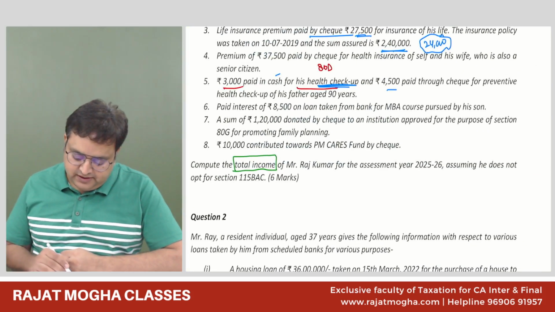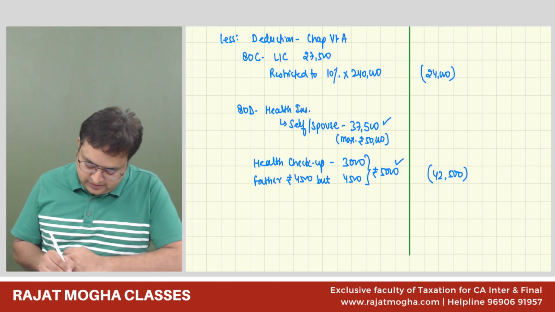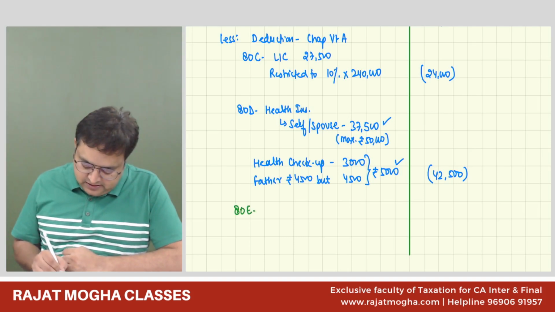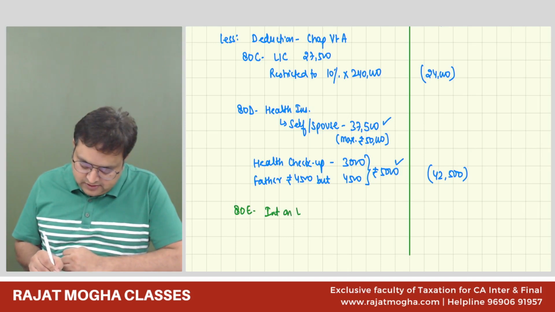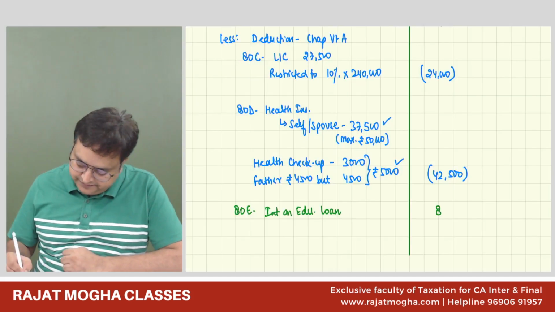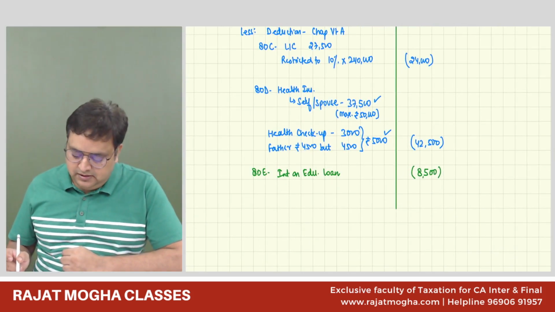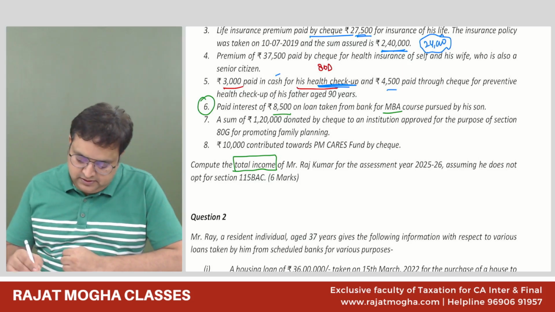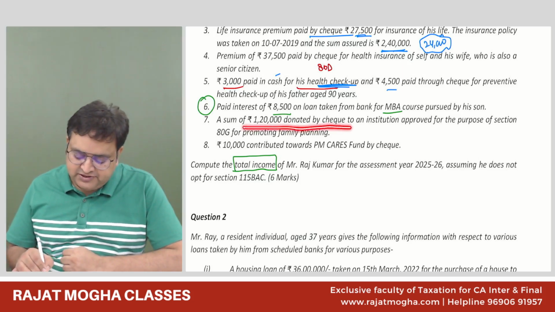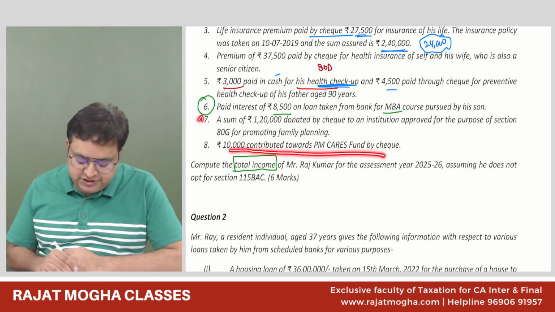Then we have 6 point ATE for MBA course, interest on education loan, $8,500. This we can get. After that, 1,20,000 donated by check, 80G, and 10,000 contributed to PM Cares Fund 80G.